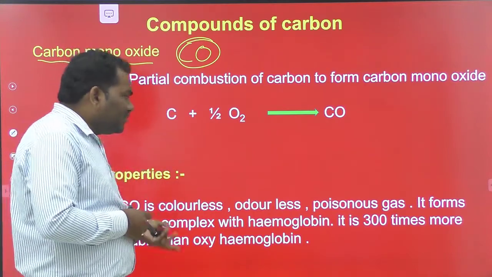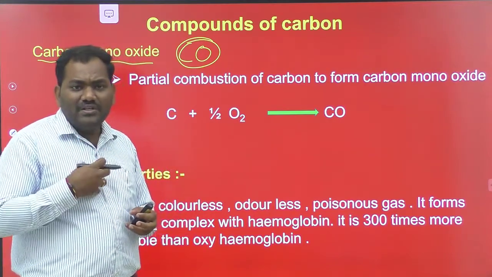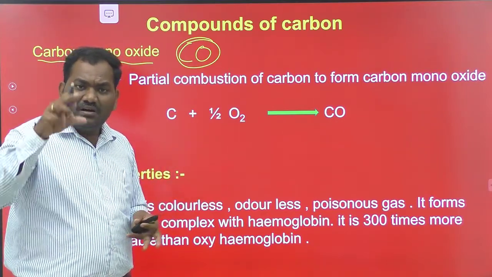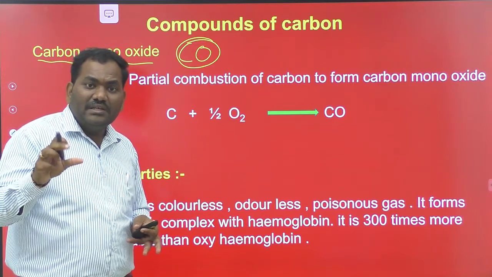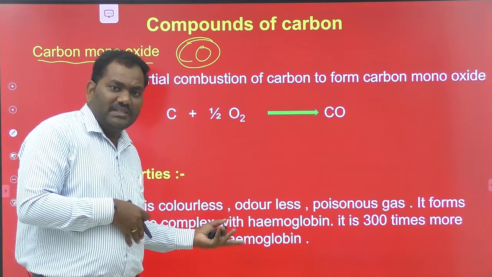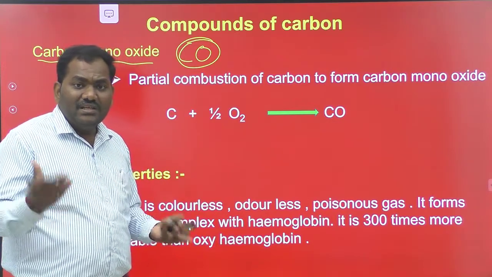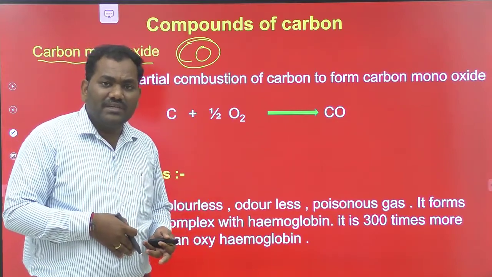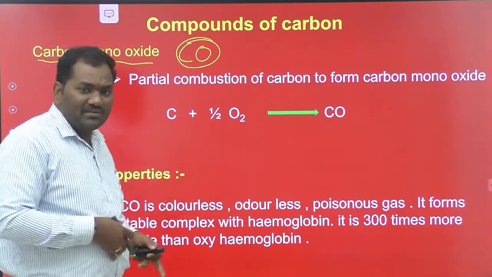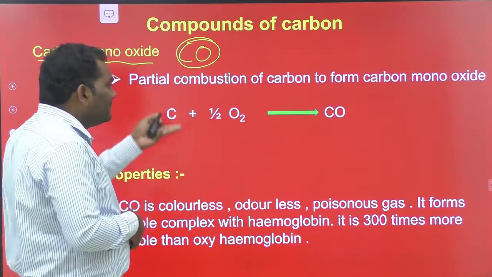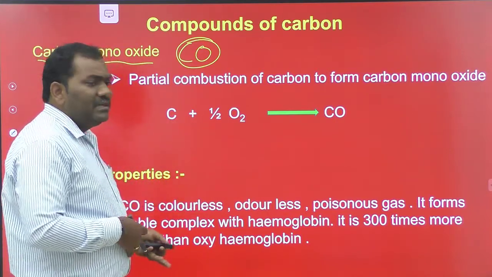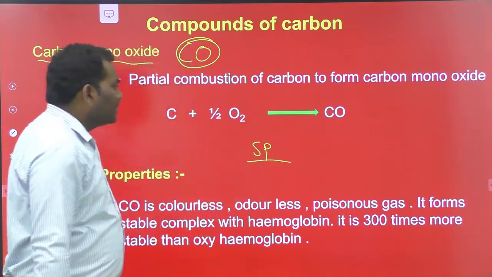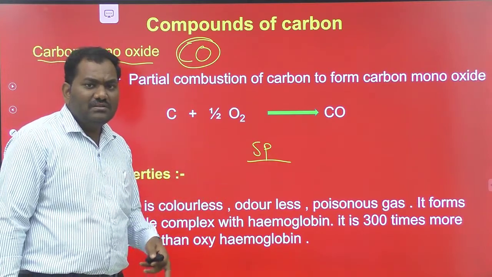But if carbon monoxide enters our body, once it combines with hemoglobin, that bond never breaks. It means all hemoglobin in our body is locked with carbon monoxide. That's why finally that person may die, loss of life. That's why it is a very dangerous compound. Here the hybridization of carbon monoxide is sp. In carbon monoxide, the carbon undergoes sp hybridization. This point is also very important.